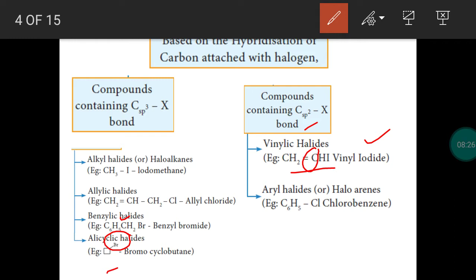One more example is chlorobenzene. We know that all the 6 carbon atoms in the benzene ring are sp2 hybridized, so that there is a delocalization of pi electrons. The pi bond is formed because of sp2 hybridization. So, you can take the carbon atoms of the benzene ring, they are sp2 hybridized.